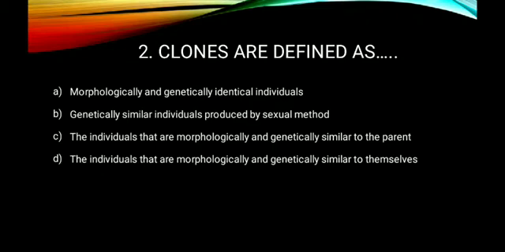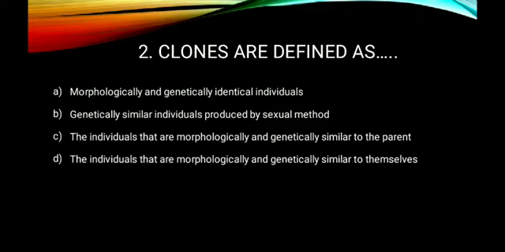Always the genetically and morphologically similar individuals which are similar to their parents are produced only during the asexual mode of reproduction. So here individuals are genetically similar to the parent means it should be produced by the asexual method, and that should be the right answer.